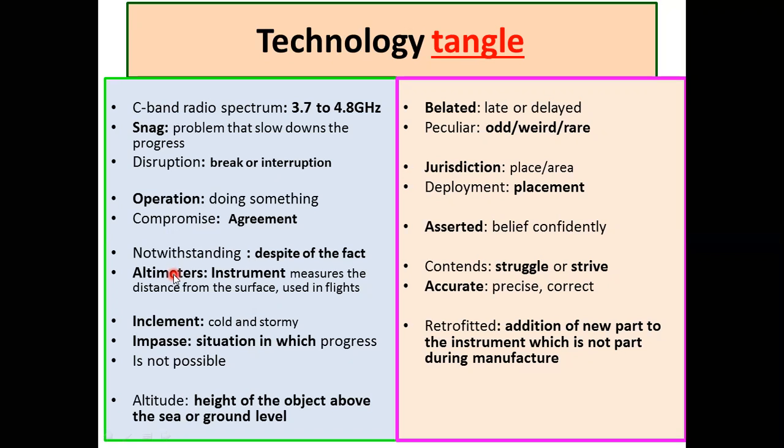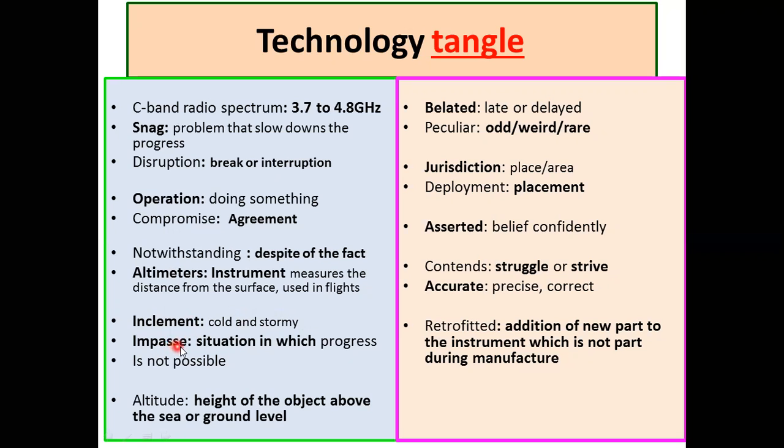It will help the flights to land smoothly even in stormy or cold weather. Inclement means cold and stormy or unpleasant weather or situation.